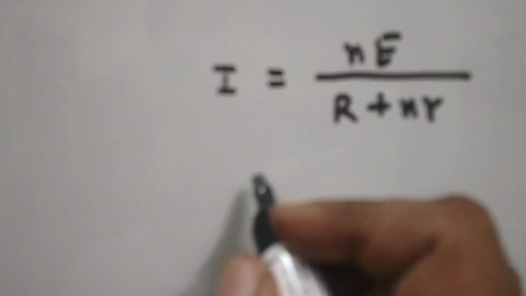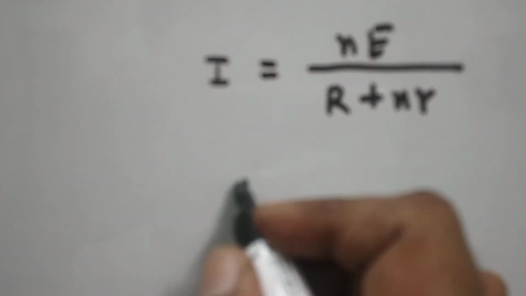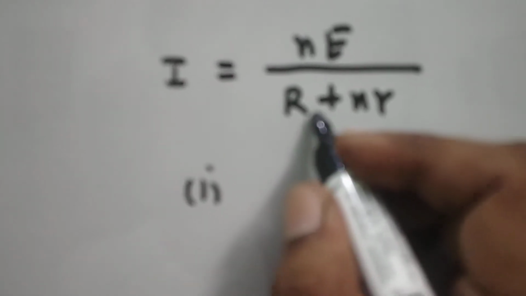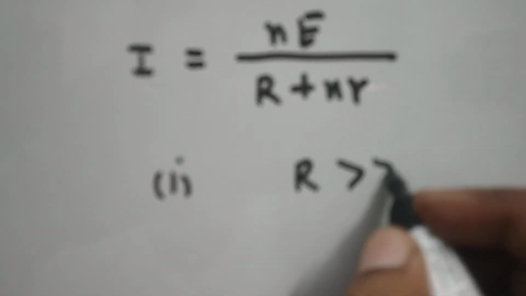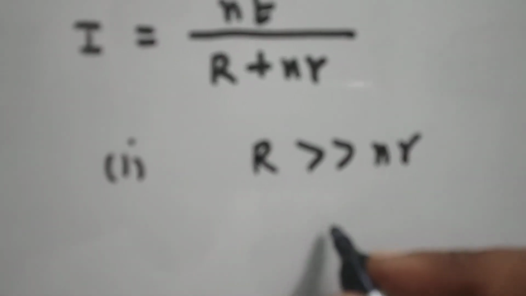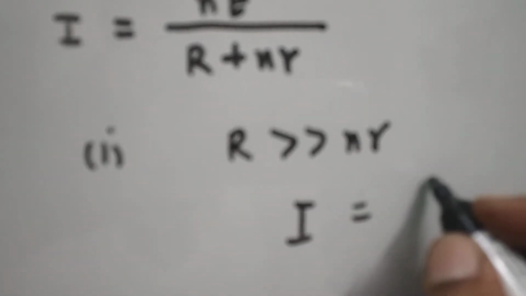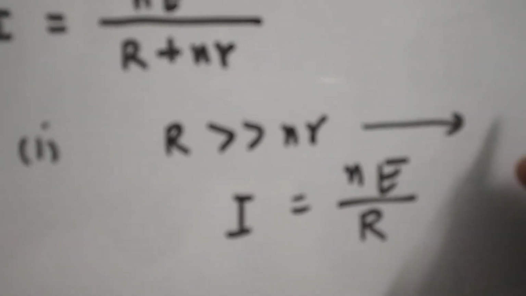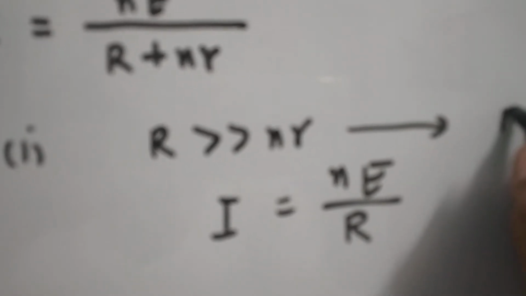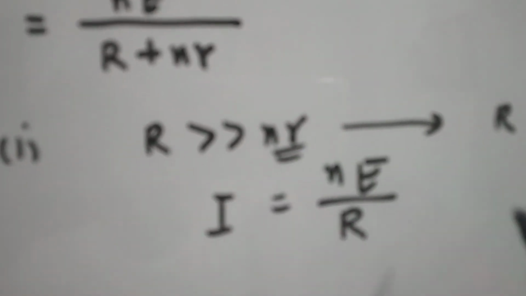Now from this we can get the conditions. First case, R is much greater than Nr. In that case the current I will be equal to NE upon R, the reason being that in R plus Nr, Nr can be neglected.